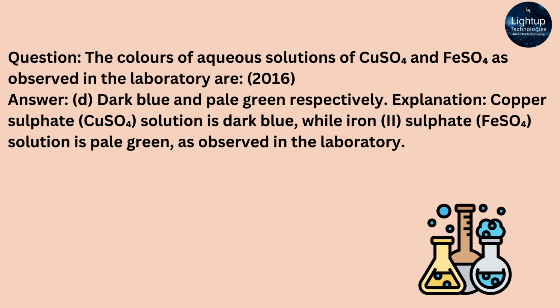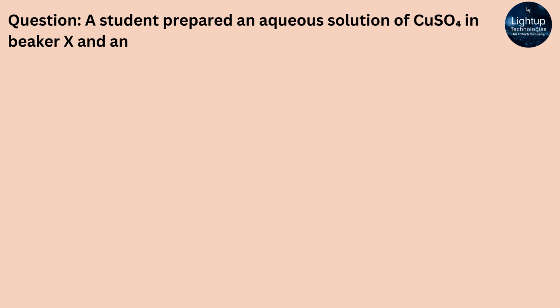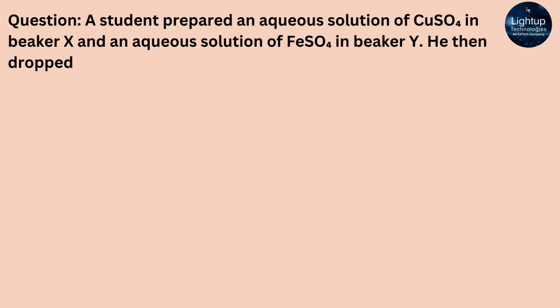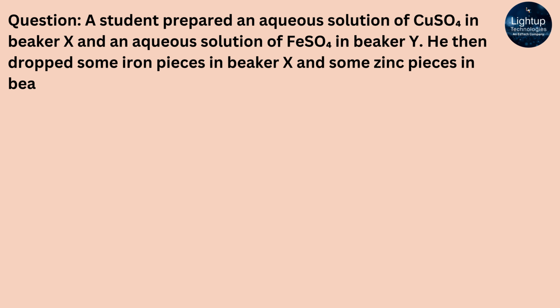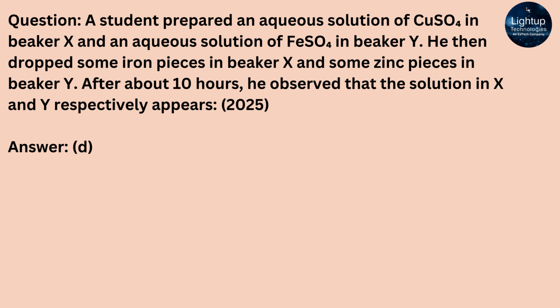As observed in the laboratory, a student prepared an aqueous solution of CuSO4 in beaker X and an aqueous solution of FeSO4 in beaker Y. He then dropped some iron pieces in beaker X and some zinc pieces in beaker Y. After about 10 hours, he observed that the solution in X and Y respectively appears, answer D, greenish and colorless.